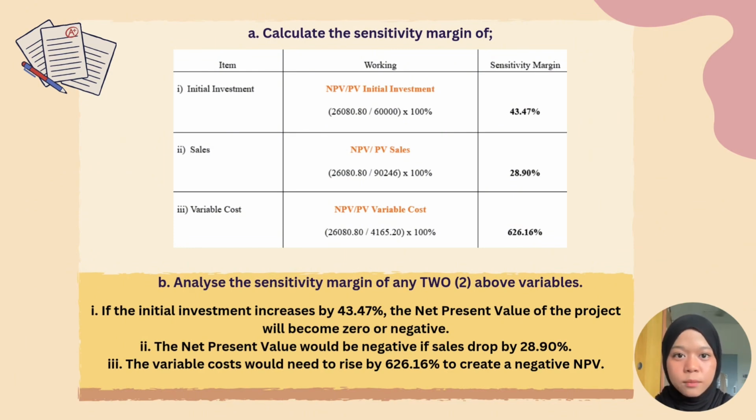The second item, which is for sales, the amount of sensitivity margin was 28.90%, indicating the NPV will be negative if sales drop by 28.90%. For the last item, variable cost states 626.16% as its sensitivity margin. This implies the variable cost would need to be raised by 626.16% to create a negative NPV.